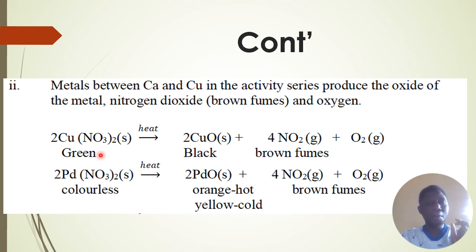For example, copper nitrate decomposed by heat produces copper oxide, which has a black color, nitrogen dioxide, which has brown fumes, and oxygen gas. Another example, palladium nitrate is decomposed by heat to produce palladium oxide with nitrogen dioxide and oxygen. These two nitrates are decomposed in the same way to produce metal oxide, nitrogen dioxide, and oxygen.